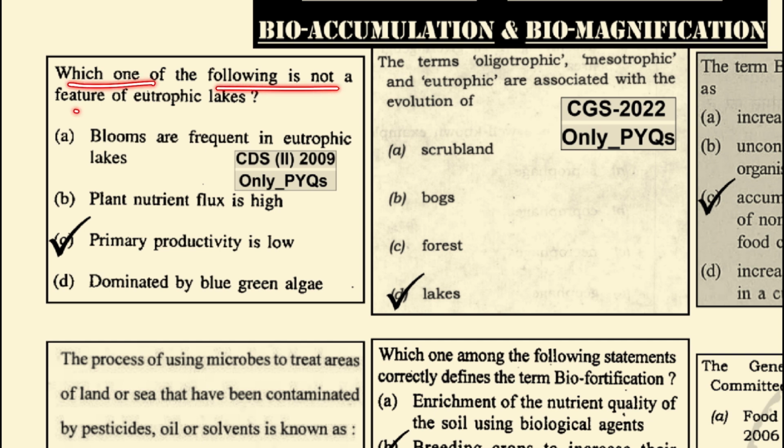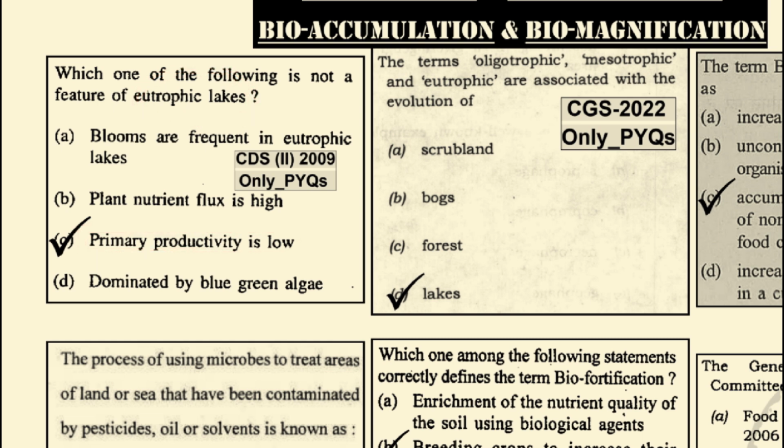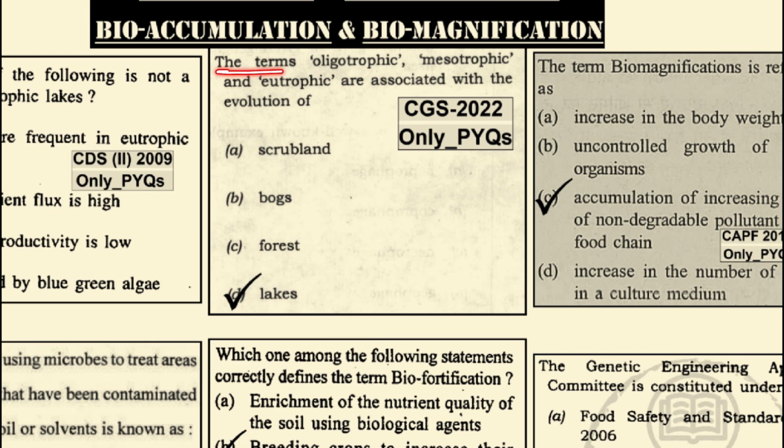Which one of the following is not a feature of eutrophic lake? Blooms are frequent in eutrophic lakes. This is the correct statement. Plant nutrient flux is high. This is also a correct statement. Dominated by blue-green algae. This is also correct. But primary productivity is low in the eutrophic lake is a wrong statement, because the primary productivity in eutrophic lake is high. The terms oligotrophic, mesotrophic, and eutrophic are associated with the evolution of lakes.